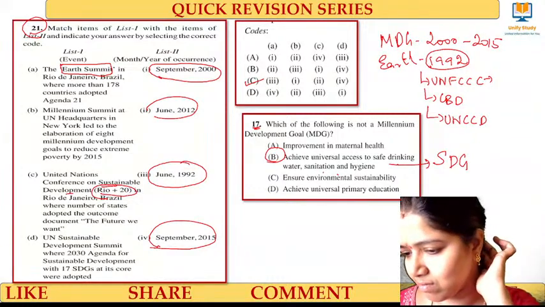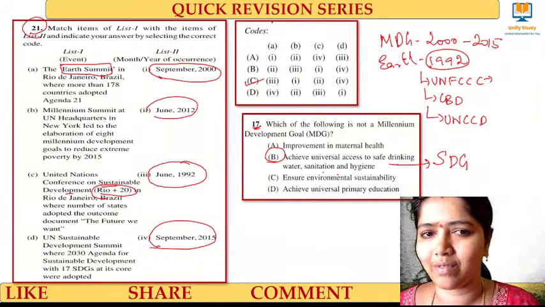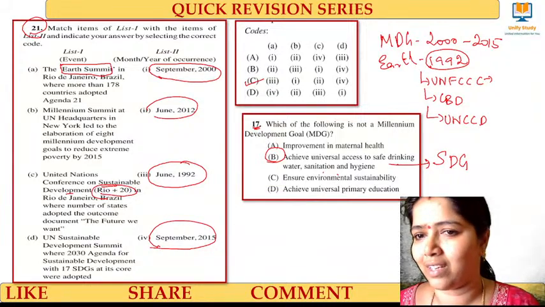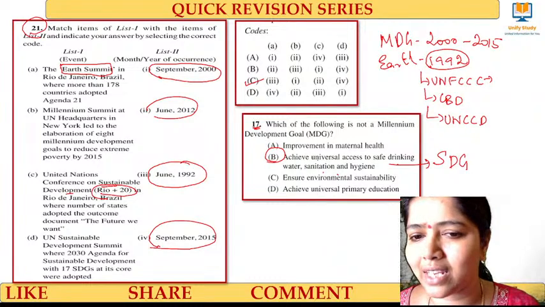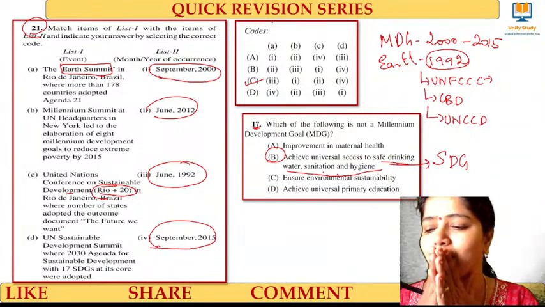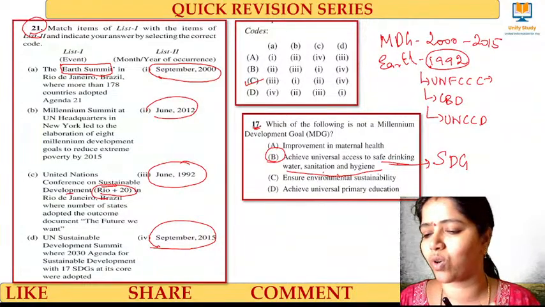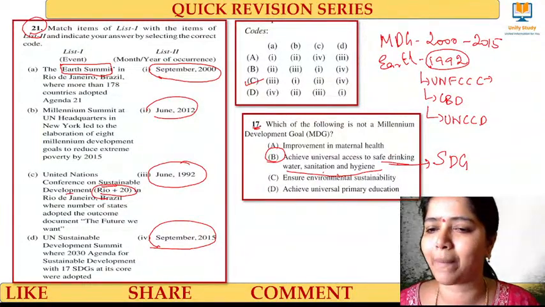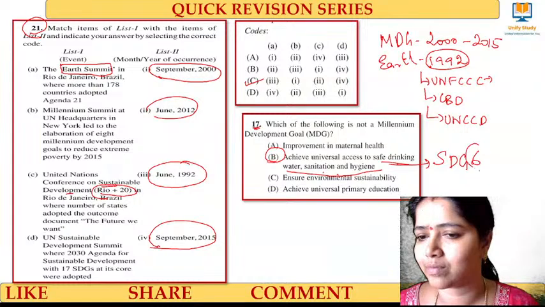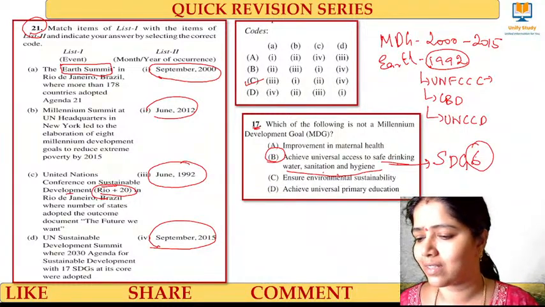Rajalakshmi, it is 5. Is it 5? I am asking regarding safe drinking water, sanitization and hygiene. What is this? All giving 5, 5, 5. Vishwapriya, look at the option. Rajalakshmi, it's goal number 6. It is goal number 6.